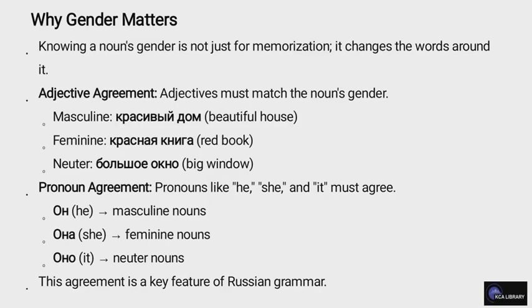Pronoun agreement. Pronouns like he, she, and it must agree. On, he, points to masculine nouns. Ona, she, points to feminine nouns. Ono, it, points to neuter nouns. This agreement is a key feature of Russian grammar.